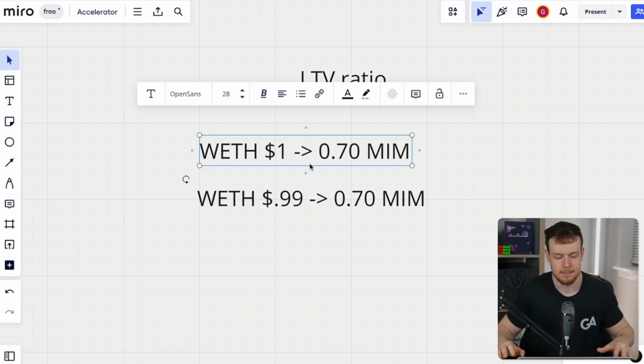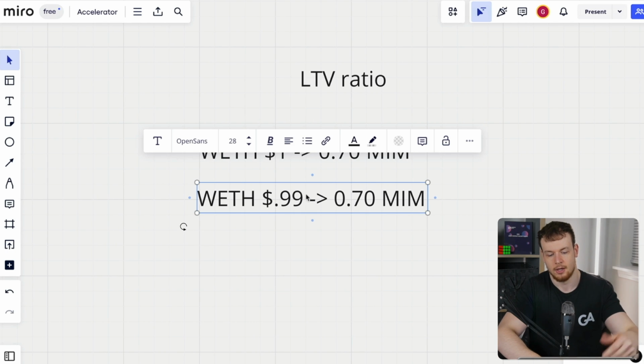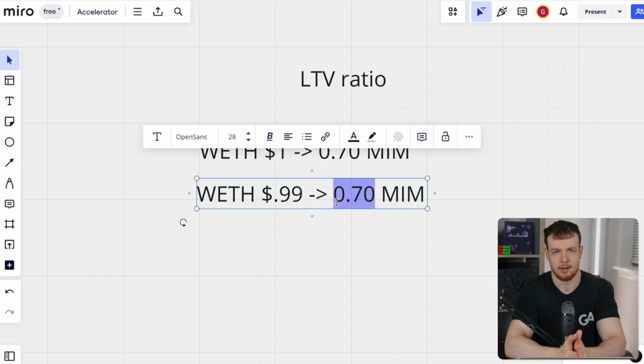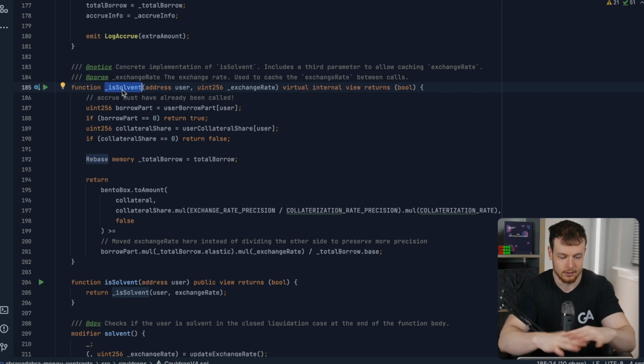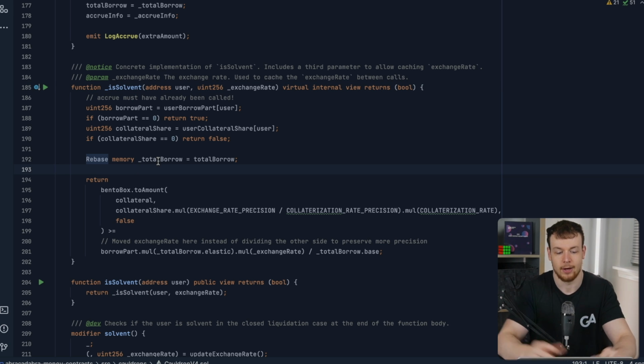And it's technically a misnomer to call this isSolvent, because you can be at 99 cents of collateral for every 70 cents of borrowed debt. Technically, you are still solvent there. You have more collateral value than you've borrowed. But this function here will return false because it's below the LTV ratio.